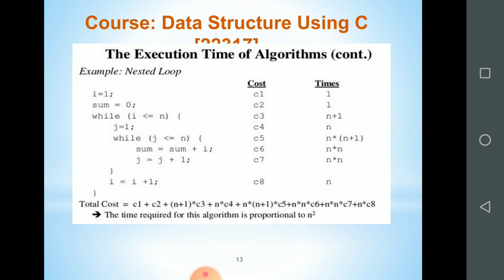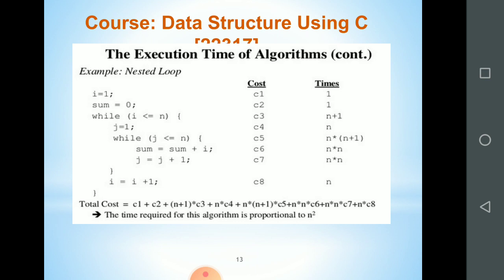Okay, so total cost is again the cost multiplied by time. So C1 plus C2 plus C3 into n plus 1 plus C4 into n, then plus n multiplied by n plus 1 multiplied by C5 plus n multiplied by n multiplied by C6 plus n multiplied by n multiplied by C7 plus n multiplied by C8.